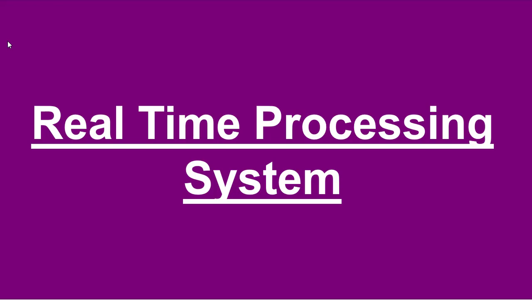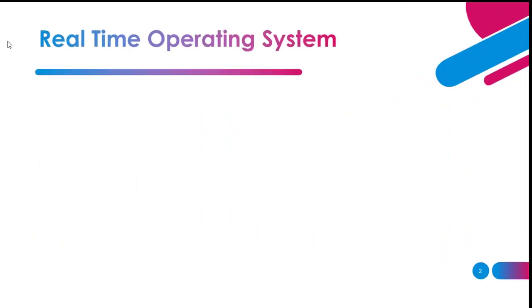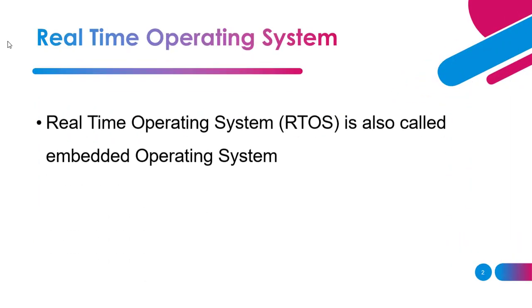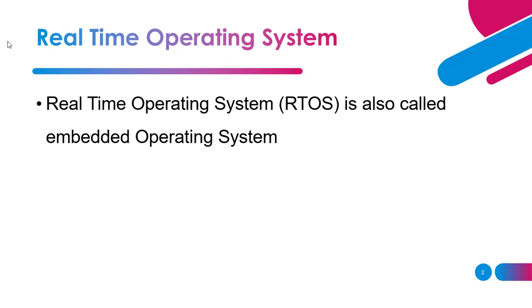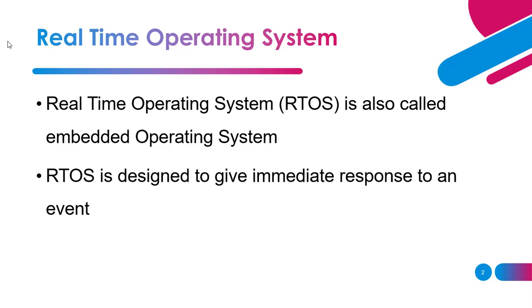In today's lecture, I shall be discussing real-time operating system or real-time processing system. Real-time operating system is one of the types of operating system that is also known as embedded operating system. In a real-time operating system, the operating system is basically bound to give an immediate response to the event. So whenever there is an event, the operating system is bound to give an immediate response to that event.